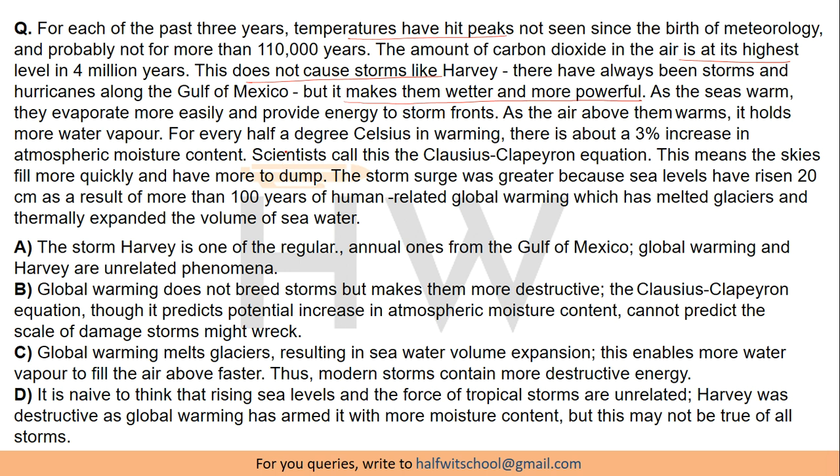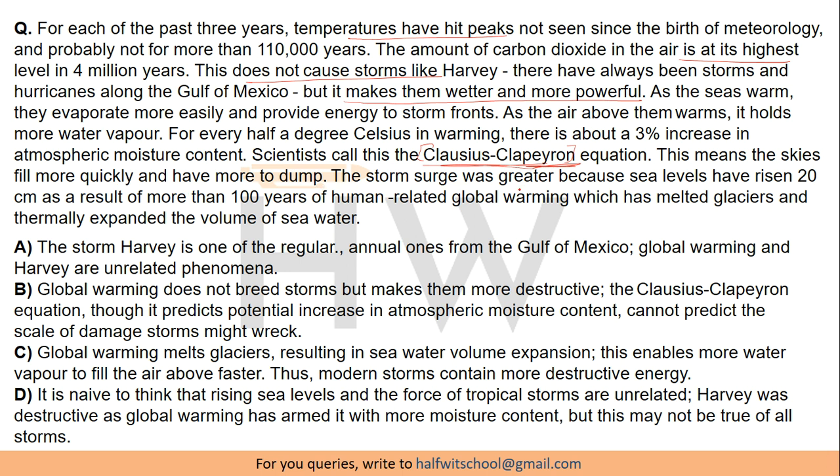Scientists call this the Clausius-Clapeyron equation. I don't know how to pronounce this. The author might kill me for mispronouncing. Okay, let's move on. This means the skies fill more quickly and have more to dump.